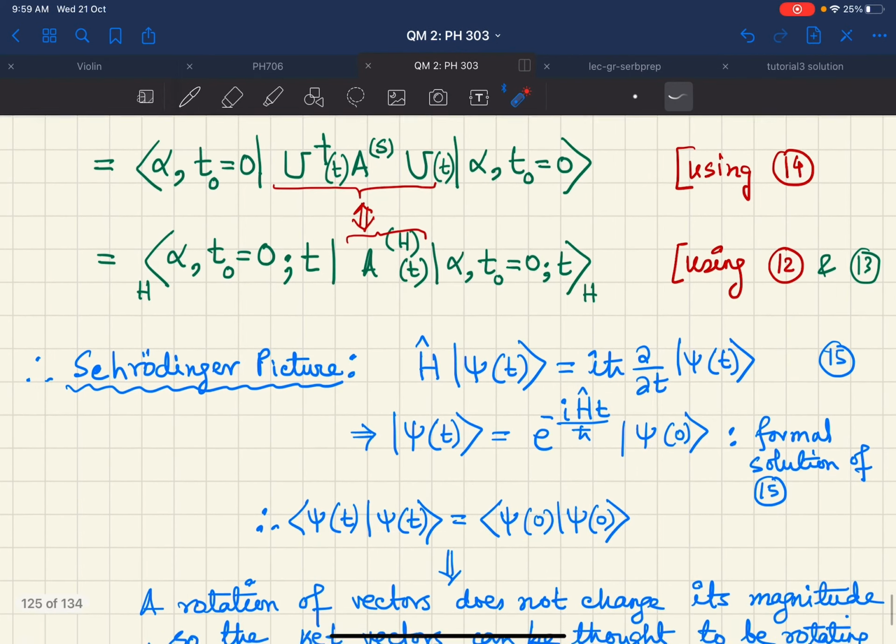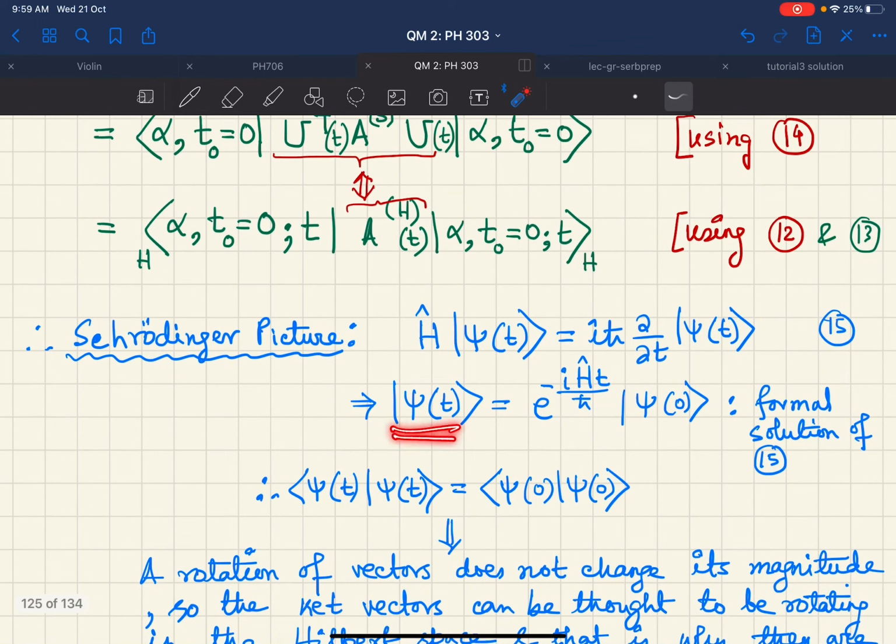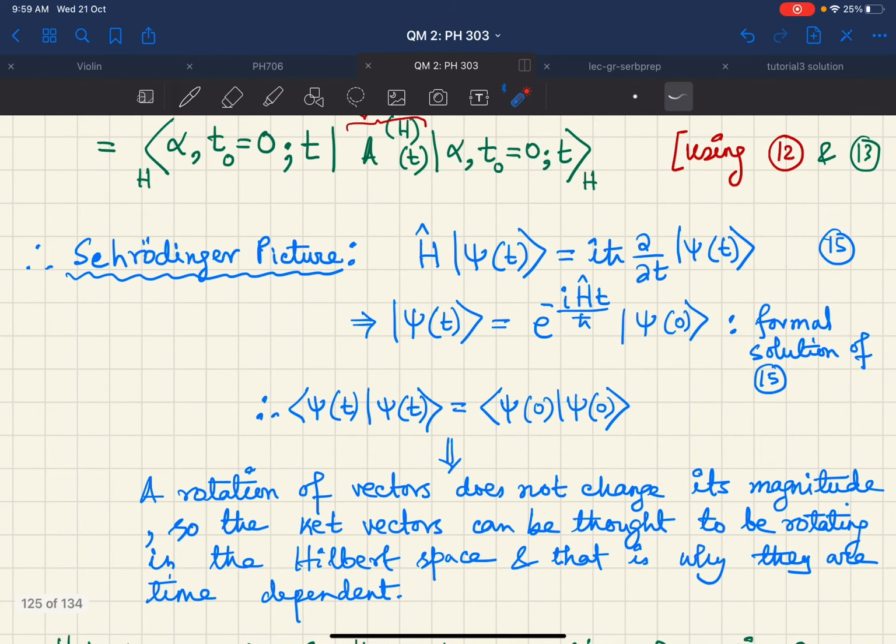But now you know that this ψ(t) inner product is not going to change. Whatever the inner product is at time t equal to 0, it will give you the same inner product at time t. Now heuristically, we know that a rotation of vectors does not change the magnitude of the vector.